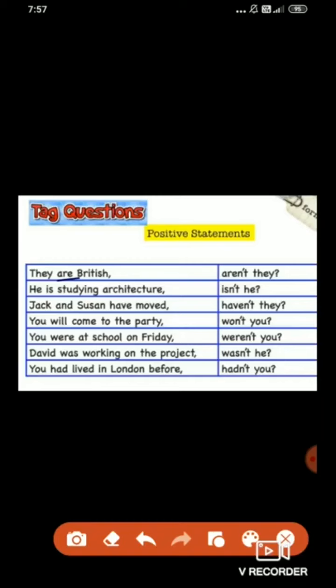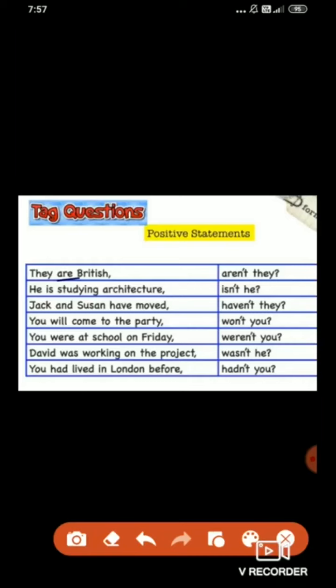And after that, you have to use the pronoun. What is the pronoun here? They. And at the end, you have to put the question mark. Clear, students? They are British, aren't they? He is studying architecture. What is the auxiliary here? Is. So what will be the question tag? Isn't he? Is will turn into isn't. An apostrophe T. It is a short form of not. An apostrophe T means what? Not.